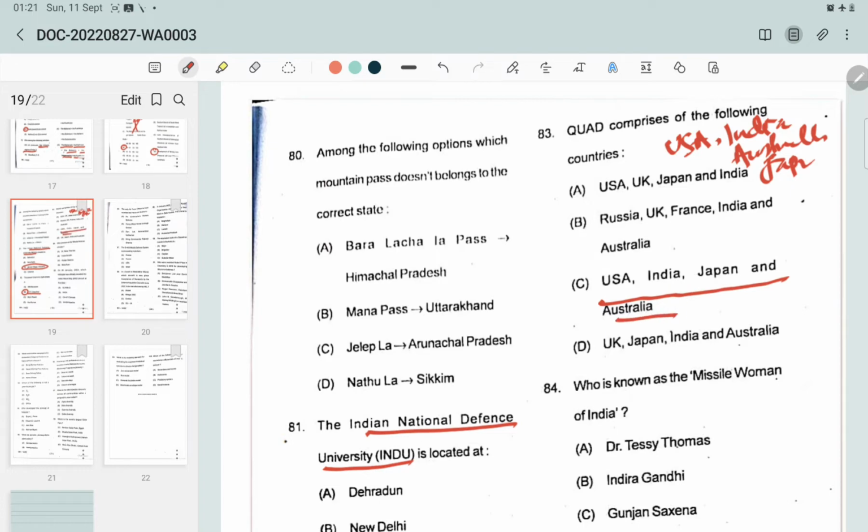It was formalized by the former Japanese Prime Minister Shinzo Abe in 2007, and the prime focus of the Quad group is to establish a free and secure Indo-Pacific region.